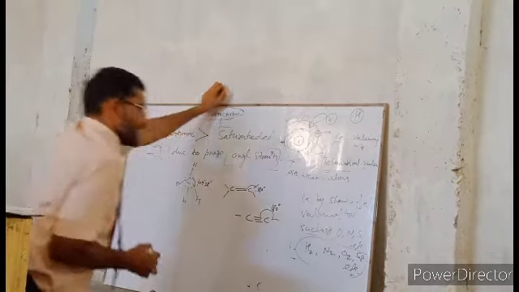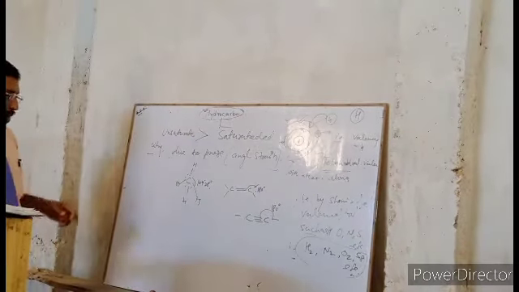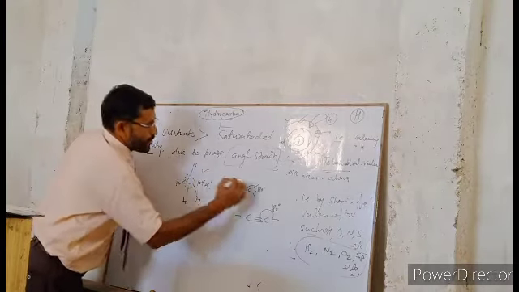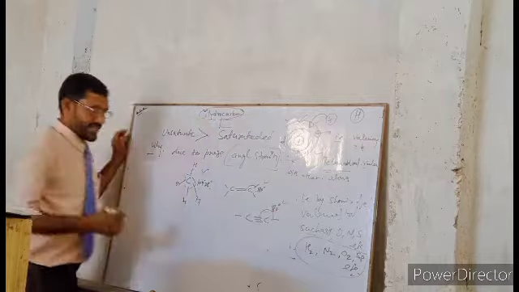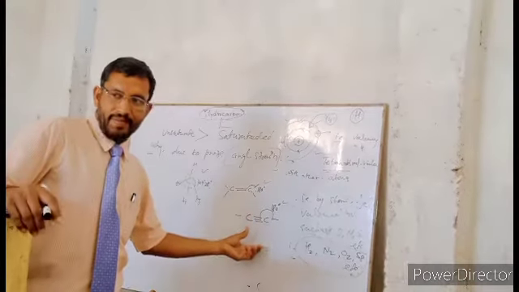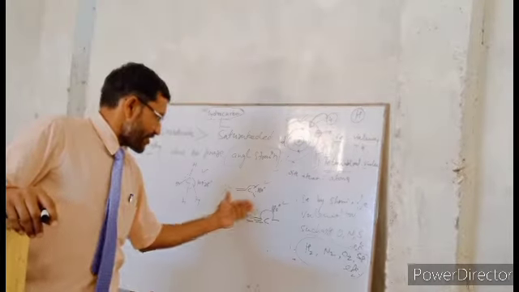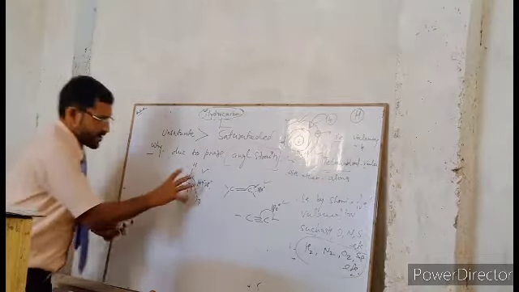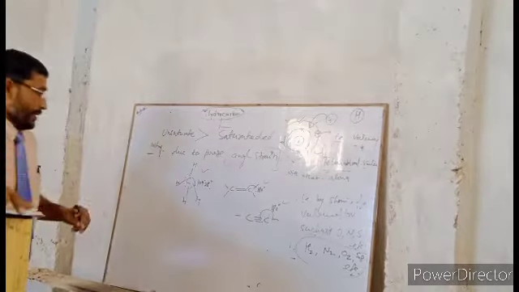And I say the angle strain is somewhat the reason why unsaturated hydrocarbons have greater reactivity than saturated hydrocarbons. Okay. So this is again a reason.